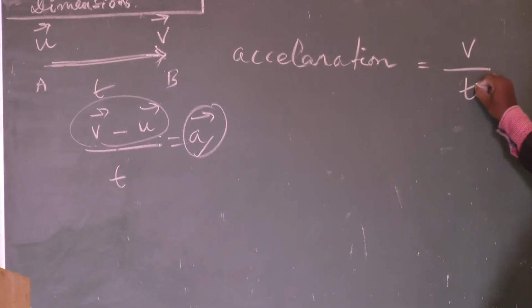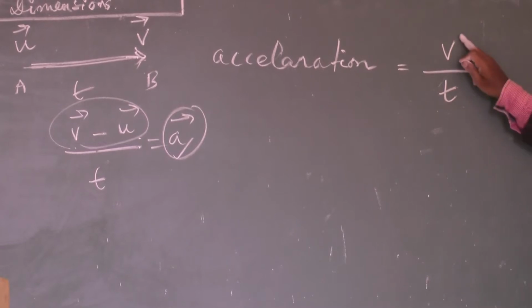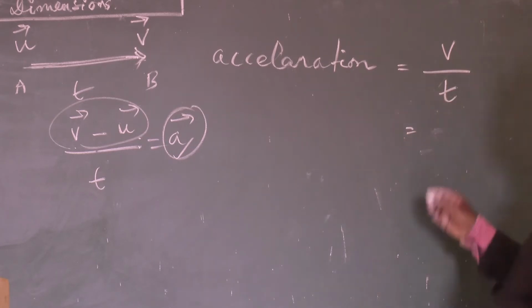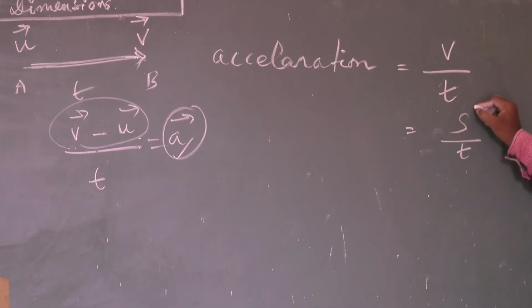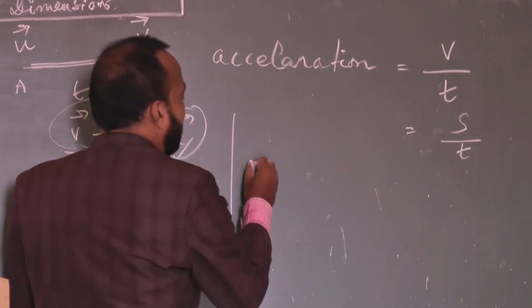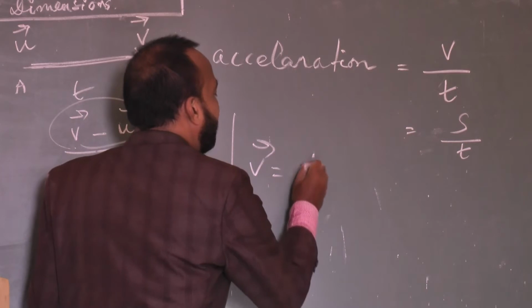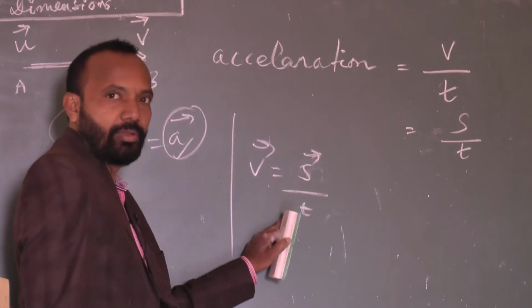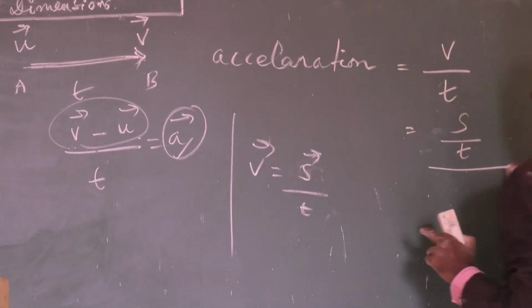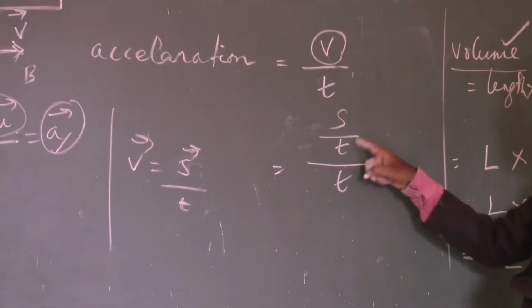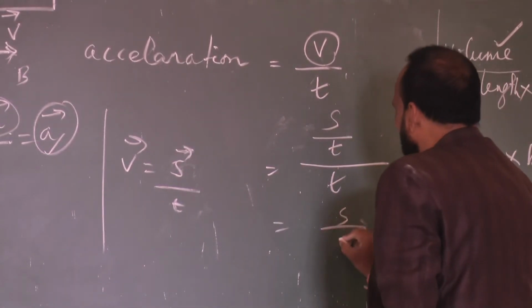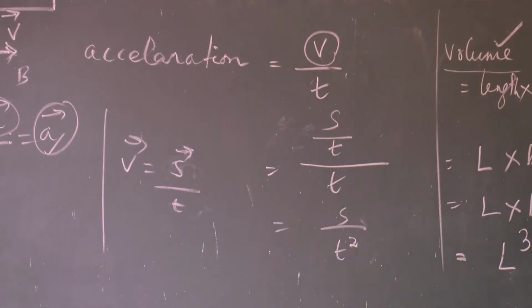That is why I am symbolically writing V by T. I am not putting the vector symbol here because we are going to put the value. Now what is velocity? Velocity is equal to displacement by time. So I am writing here S by T, S with an arrow mark, because I am talking about displacement separately. Then velocity is equal to displacement, S arrow mark, by T, right. So here displacement over time, and already I have a T whenever I write acceleration as velocity by T. So V is S by T, and the whole divided by T, that is S by T square.